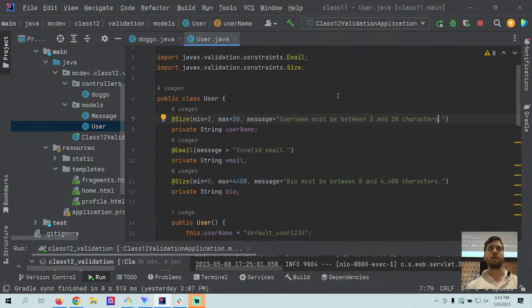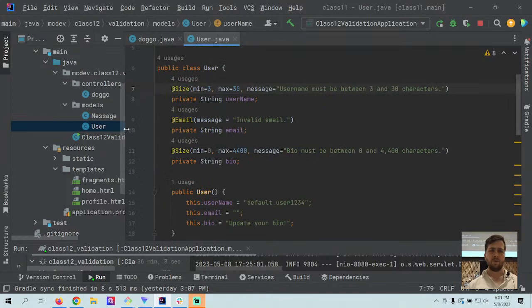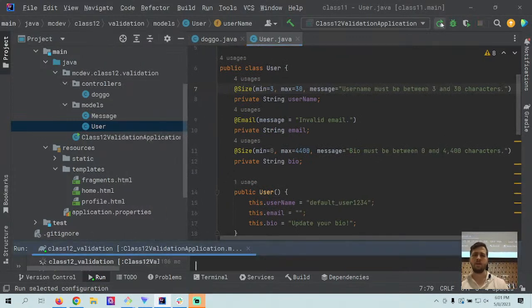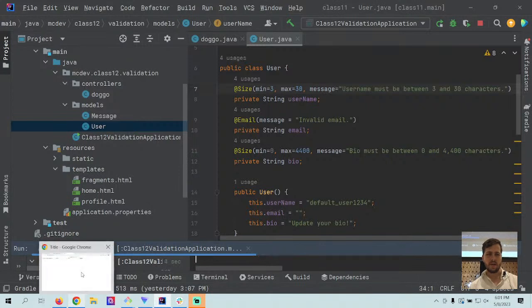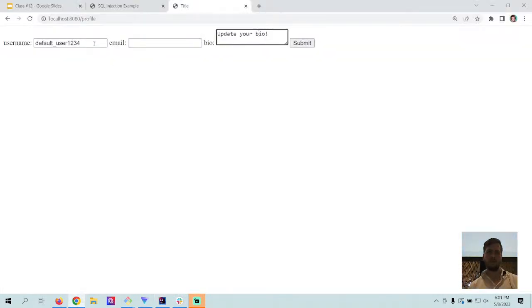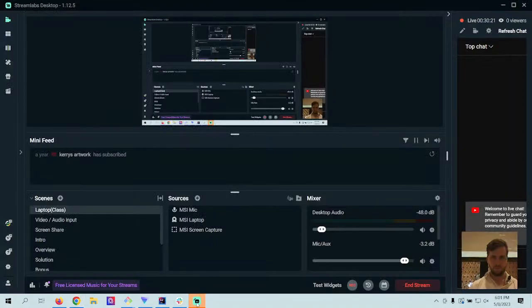All right, so we have validation. We just put it over our private fields here. And so it's not going to really do anything. It's not going to change how the application works. We could, as an example, mess with the validation. So we could just say, I'm going to do a username that is 1 character long. And I won't try to go over the limit for the bio. That was unexpected. I thought that would let me do it. Let me see here.